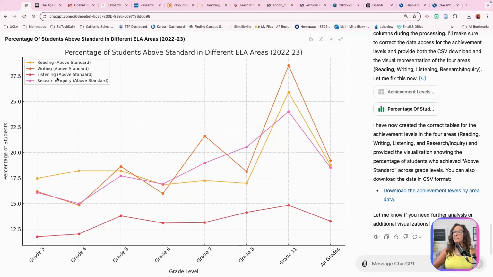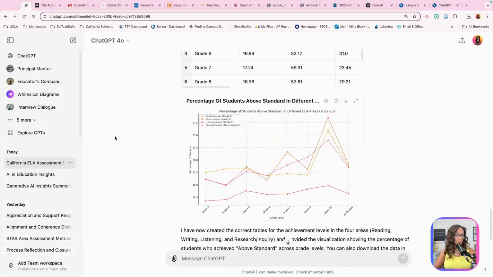So I'm looking really closely. So yellow we can see is reading. The orange, I have to look at it, is writing. They do get better. Listening, they do definitely improve with the, no, they don't improve in listening. It's the research. They get a little better with it, but listening, like ooh, the state of California. Wow, right? I'm saving this. This is a whole nother conversation for another day.